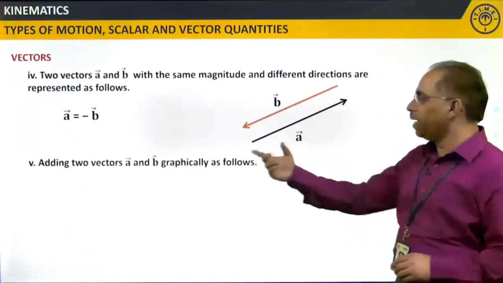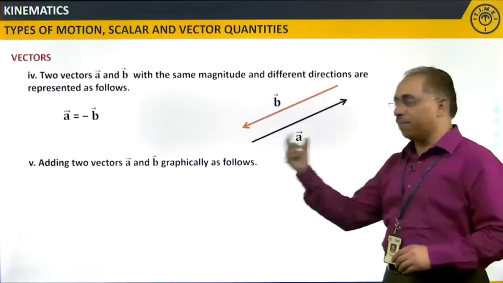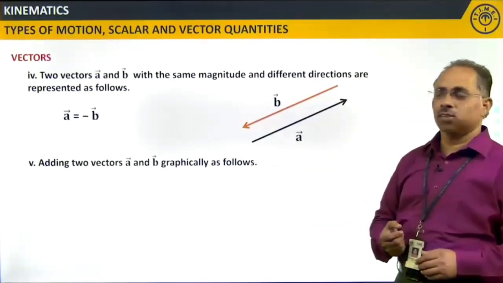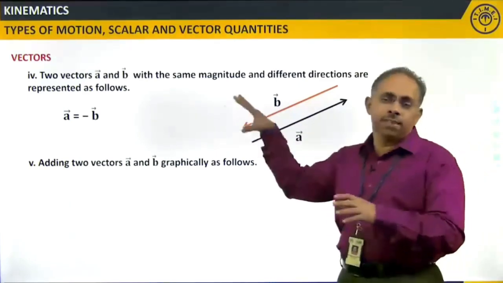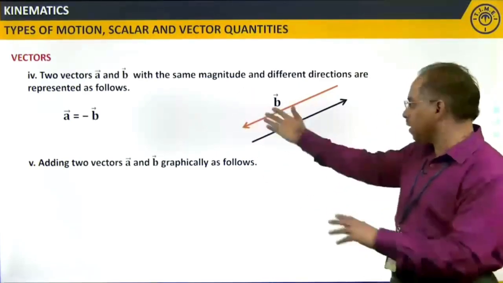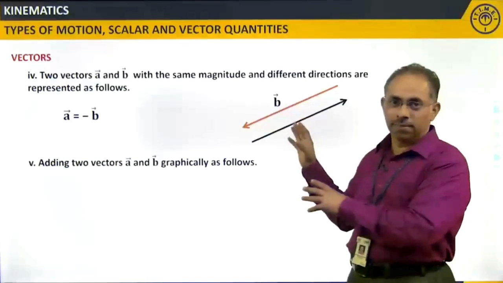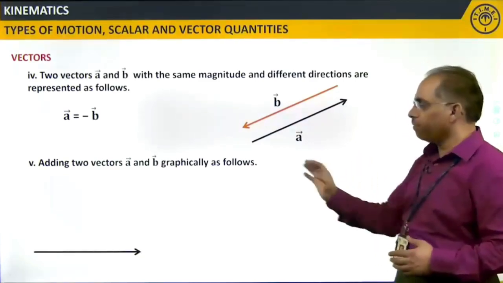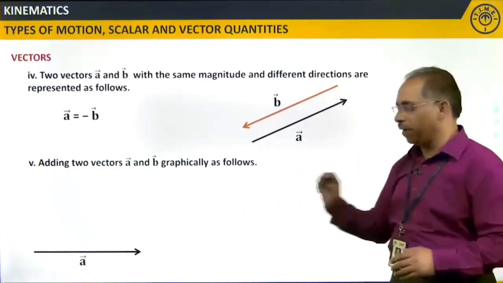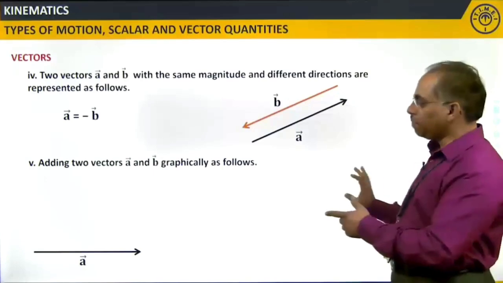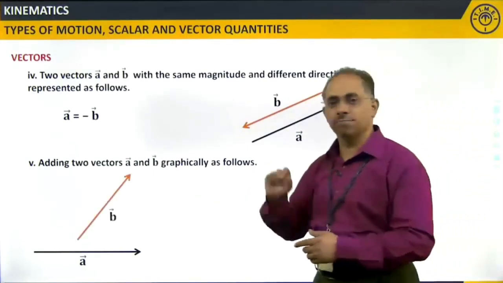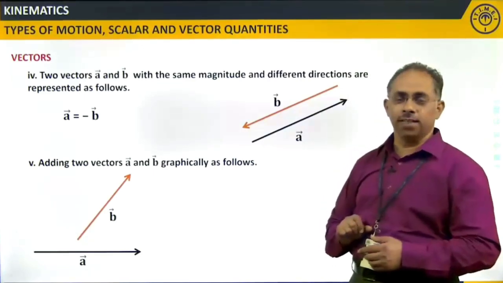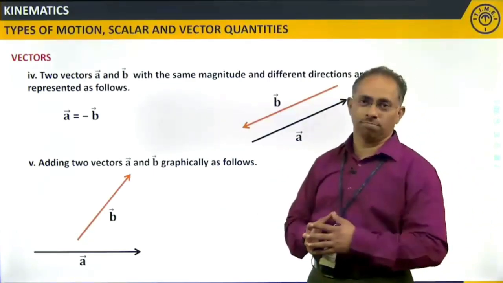See, adding two vectors A and B graphically. So, we know how to represent the vectors graphically, right? That means using pictures or line segments, whatever you call them, using arrows. Now, I am representing a vector A this way, and another vector B in this direction. Okay. Now, I wanted to add these two.